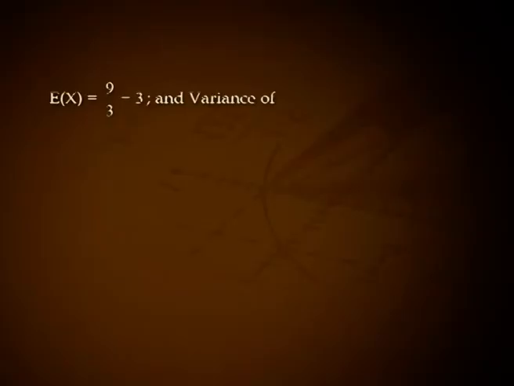Solution. Given MGF is in the form of the MGF of a binomial random variable with parameters 9 and 1 by 3. Hence, the given variable follows binomial(9, 1/3). Then expectation of X equal to 9 by 3, that is equal to 3. And variance of X equal to 9 into 1 by 3 into 2 by 3, that is equal to 2.